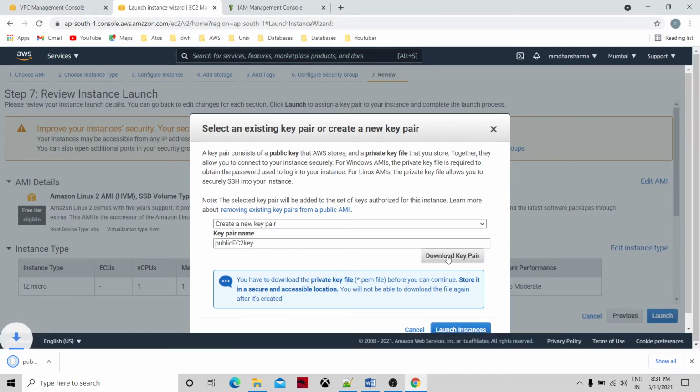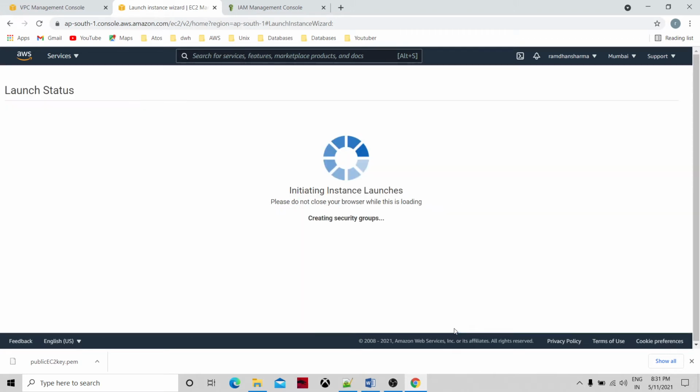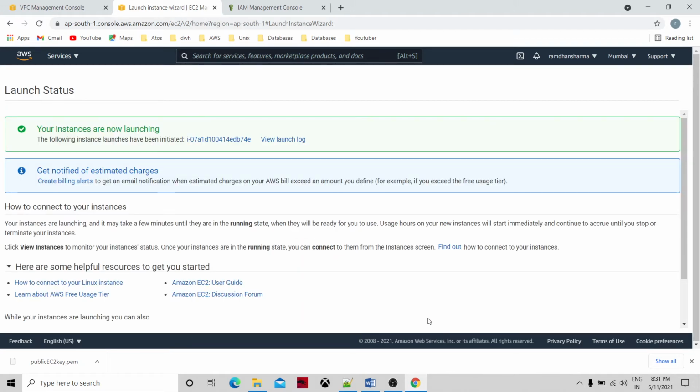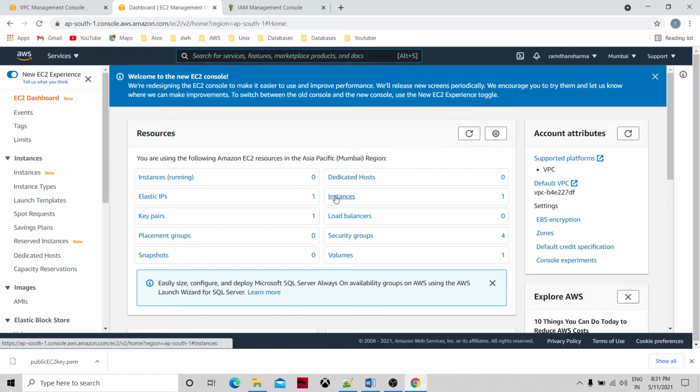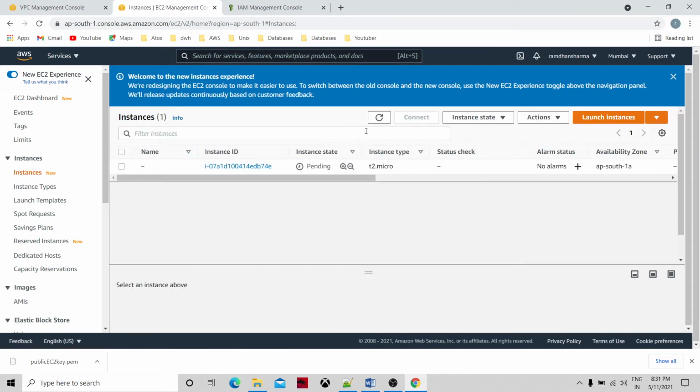I'm just downloading this. I will use it whenever I connect to this public EC2 instance from PuTTY. Okay, launch instance, and my instance is launching in the background. Let's see how it is. It's just in pending state.